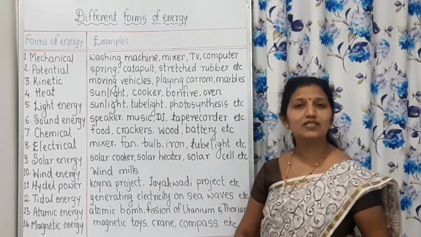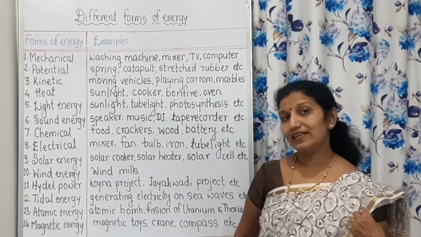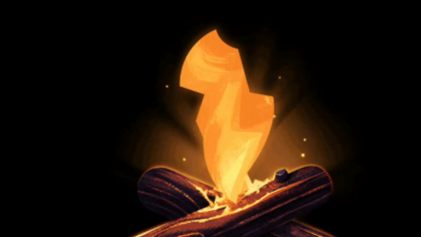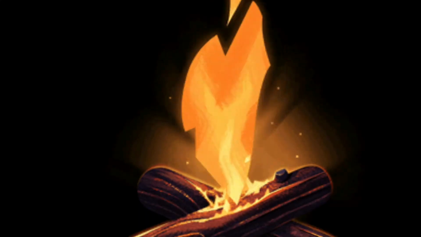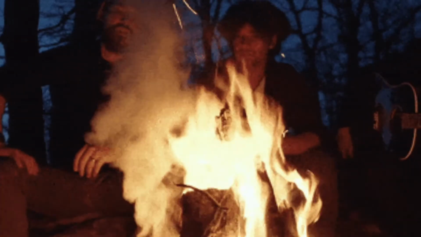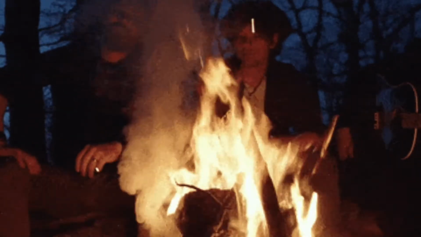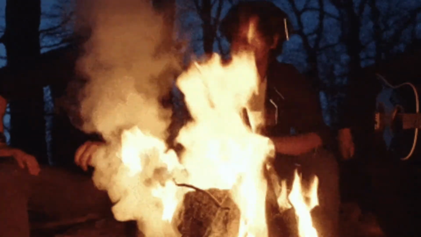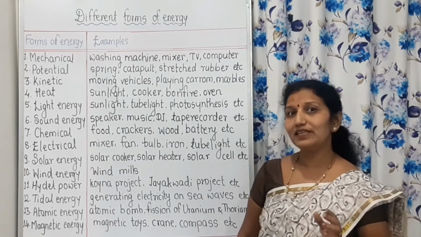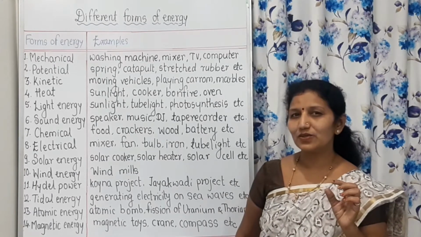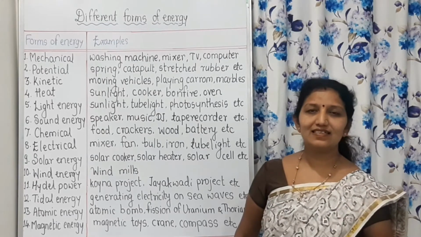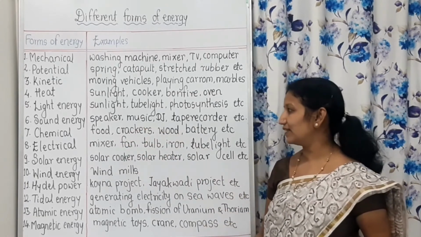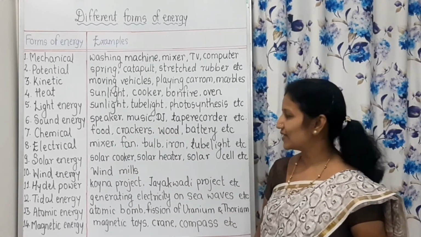Then wood also has chemical energy in it, and when we burn wood, heat energy is produced, and light energy is also produced because we see the flame there. Not only light energy and heat energy, but there is some sound energy also. A crackling sound is there, and that is nothing but the conversion of chemical energy into heat, light and sound energy.